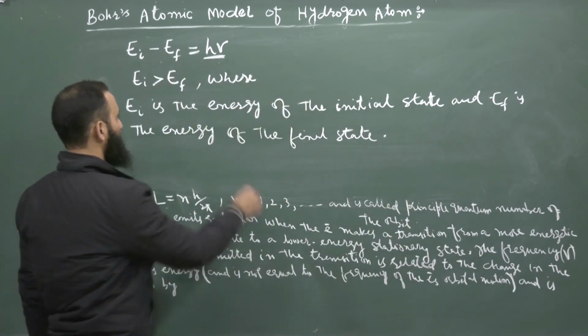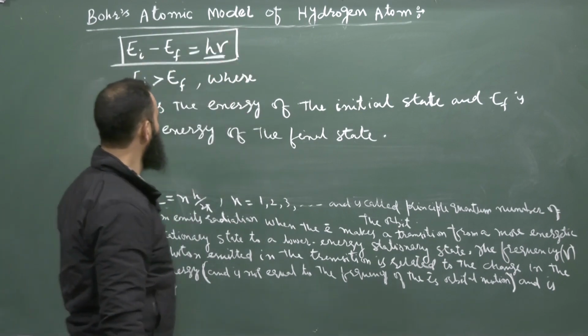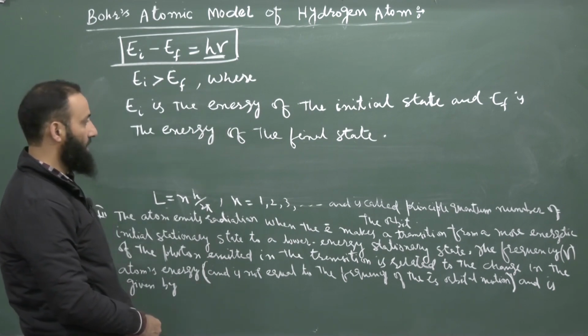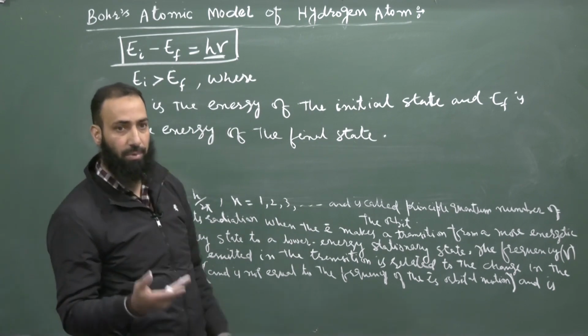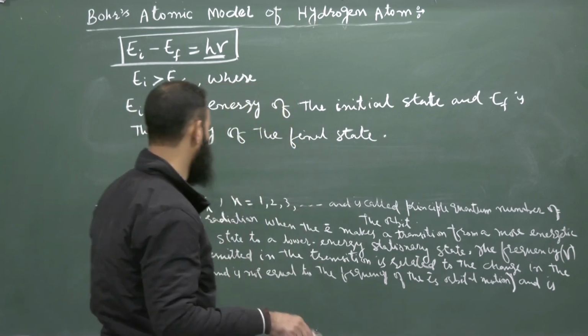This equation gives the frequency of the photon emitted when an electron makes a transition from one energy state to another energy state.